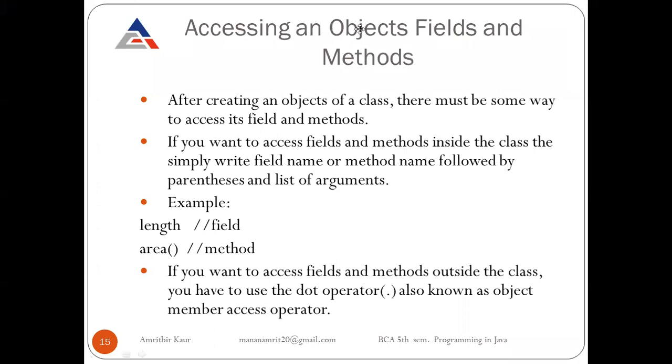So if we want to access length and breadth outside the class, like in the previous slide, we create an object R. So R is our object name. Firstly, we have to write the object name, then a dot, then our field name, or we can use a method. If we want to use a method, then we can write the method here.